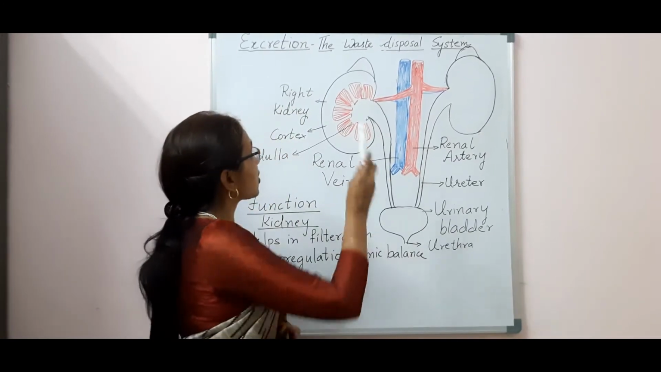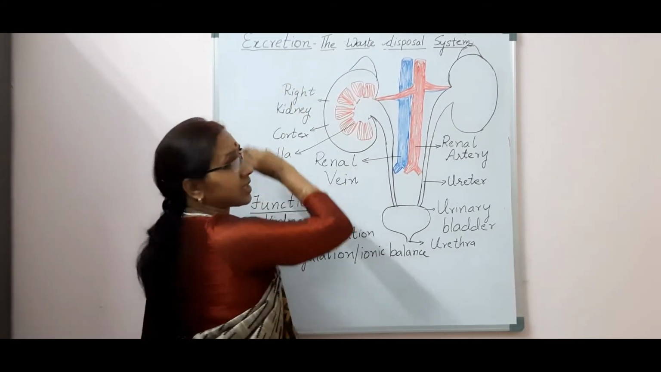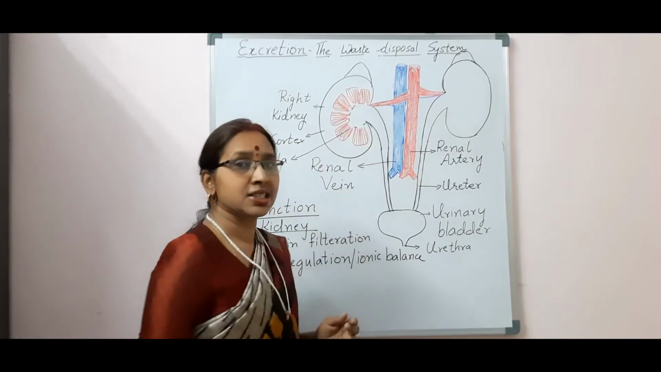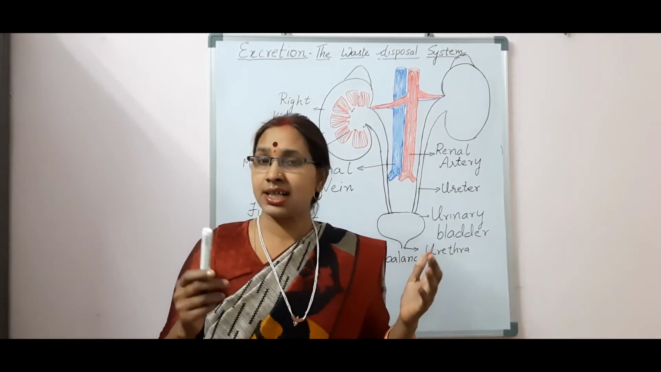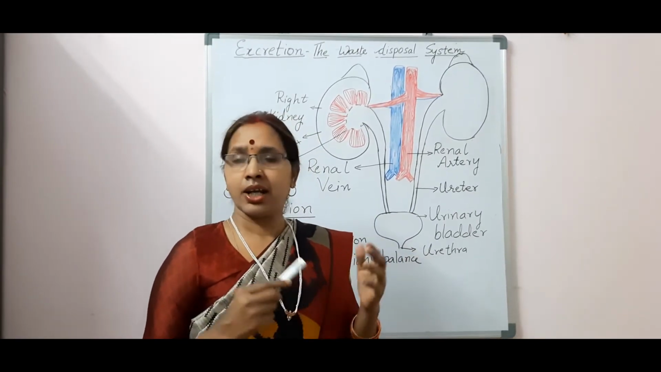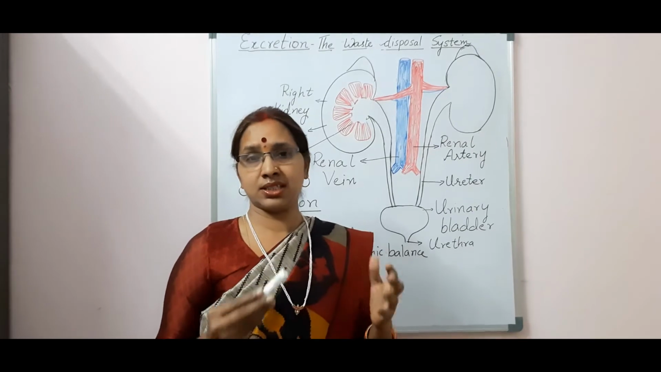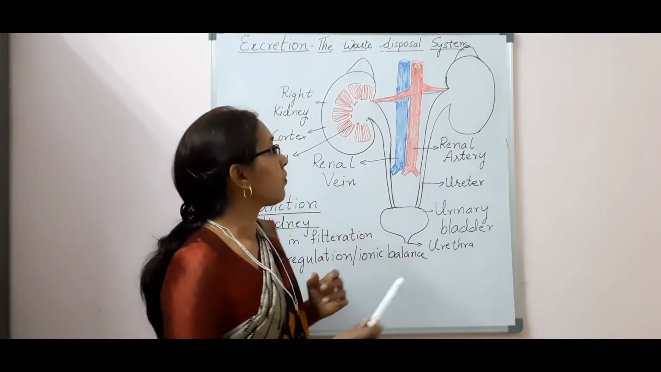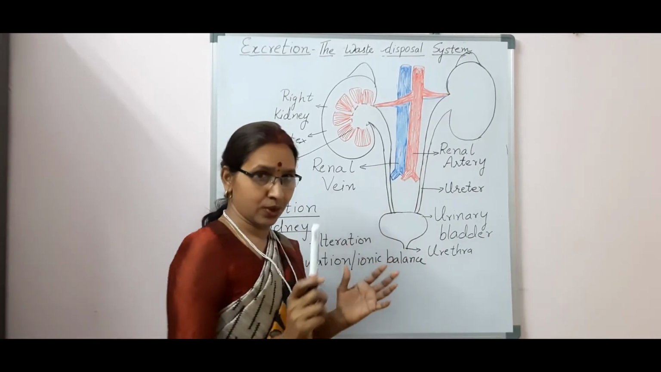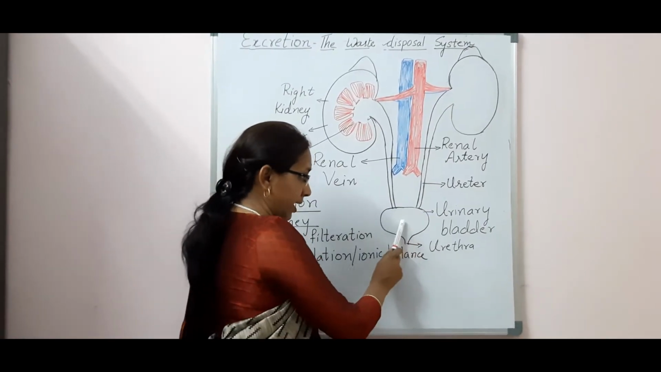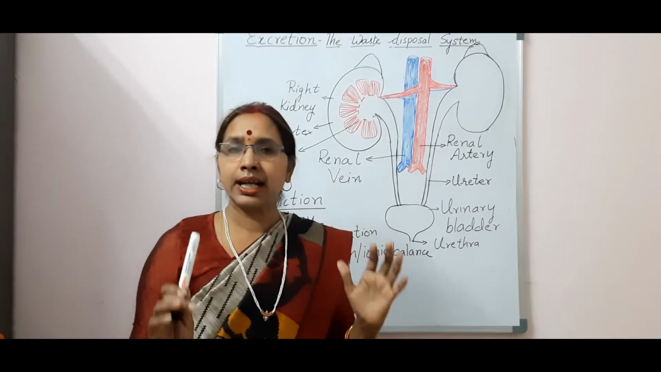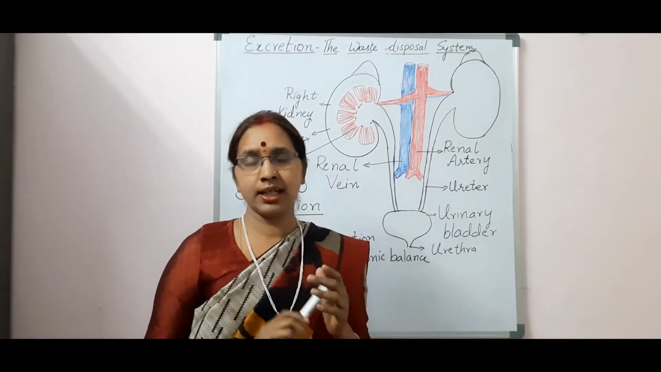So the process is known as excretion, and the system is known as the waste disposal system, or it is also known as the renal system or the excretory system. Now what does this excretory system consist of? It consists of a pair of kidneys, a pair of long tubes known as ureters, a urinary bladder and the urethra. All these together form the renal system or the excretory system.